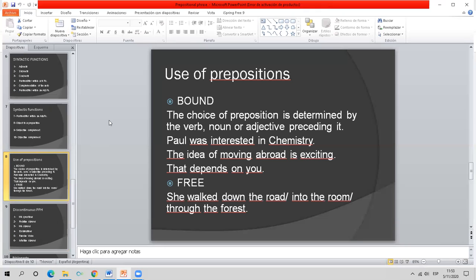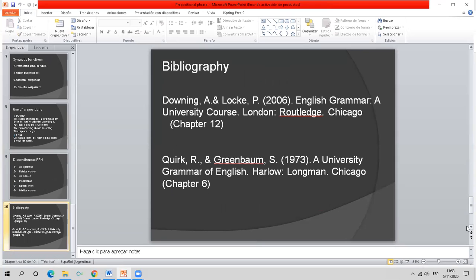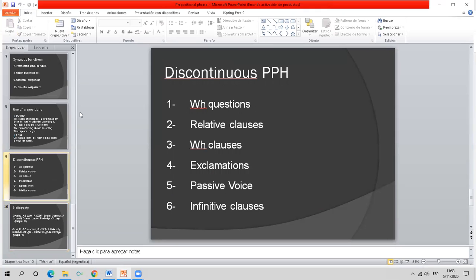So let's move to the discontinuous prepositional phrase. You know what discontinuous means? That there is a stranded preposition, there is a change in the order, okay, of the elements within the structure of the prepositional phrase.